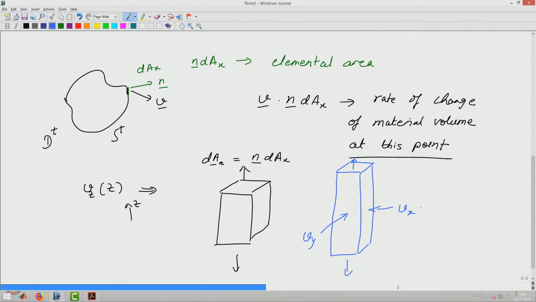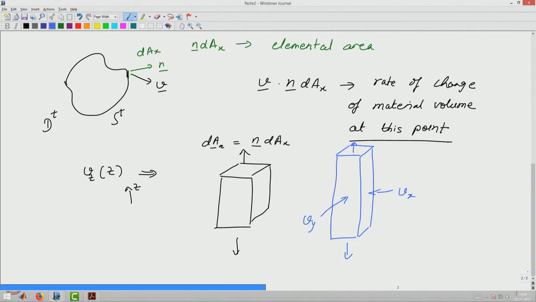So, whichever way V x changes, whichever way V y changes, whichever way V z changes, they all have to balance out according to the mass balance. In this case V x is a function of x only, and V y is a function of y only, because we are assuming that the overall shape of the fluid element remains the same. It is a cuboid here also, and it remains the same cuboid at any other instance of time.